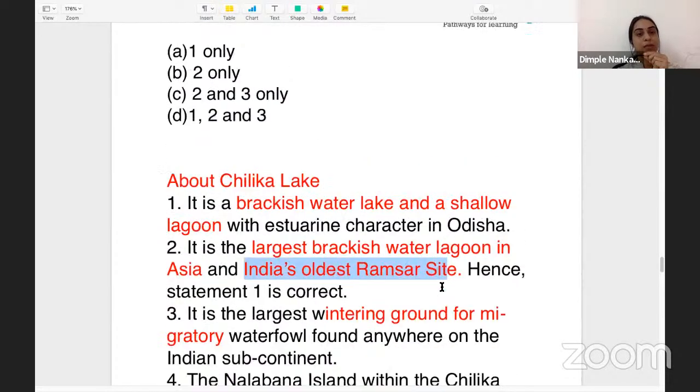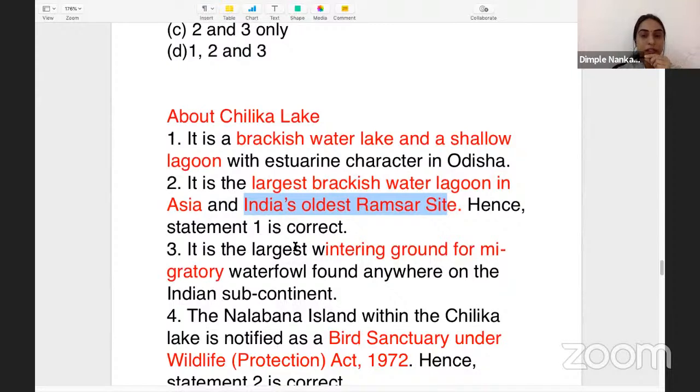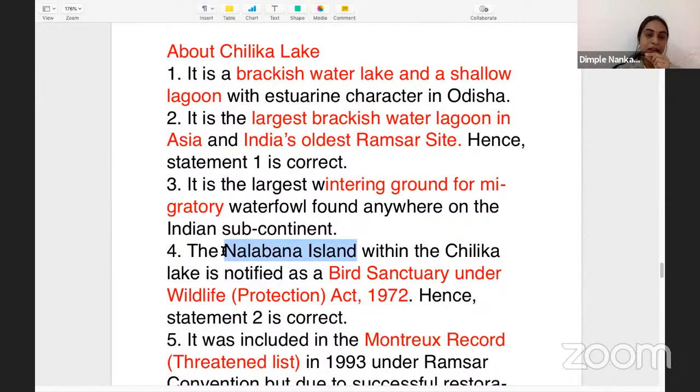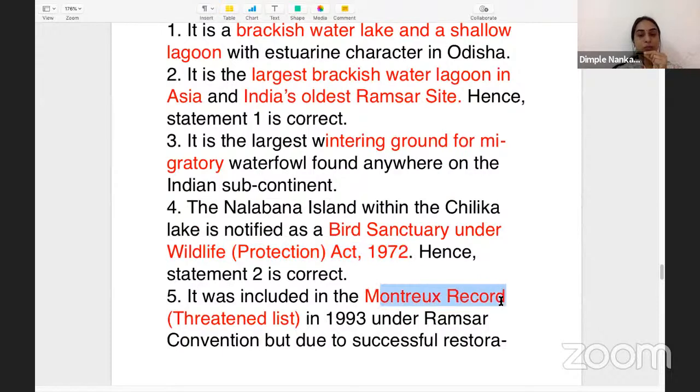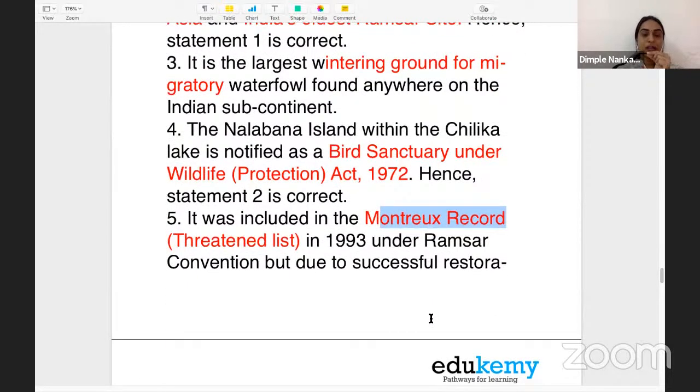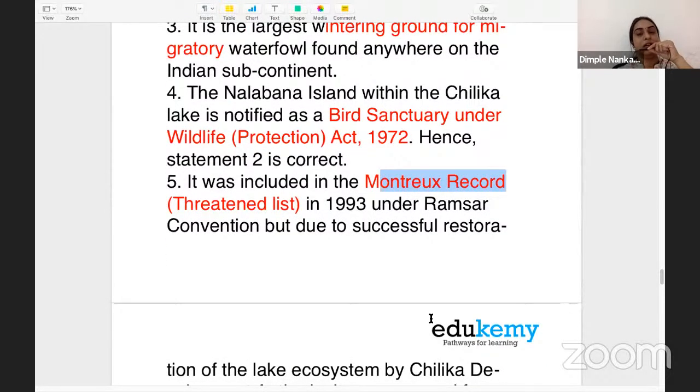So statement 1 becomes correct. It is the largest wintering ground for the migratory waterfowl found anywhere on the Indian subcontinent. So, a wintering ground for the migratory birds, and it has one island, that is Nalabana Island. It has been notified as a bird sanctuary under the Wildlife Protection Act. It was removed from the Montreux Record, which is under Ramsar. The Montreux Record contains the list of wetlands which are threatened under the Ramsar Convention. It is for you to find out. Two sites are still there from India.